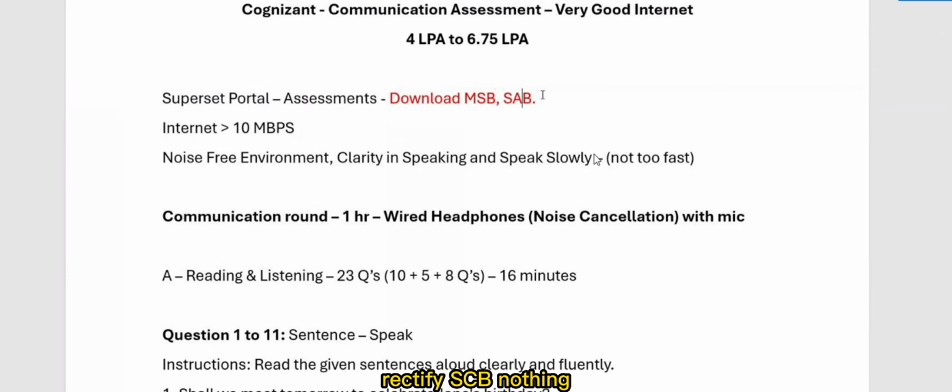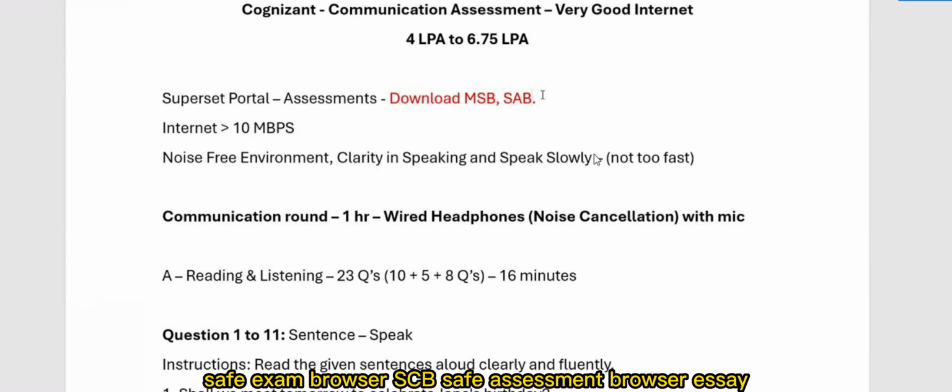If there is an issue with SAB, nothing, you change the system. Safe Exam Browser, SEB, or Safe Assessment Browser, SAB, they call it by different names, whatever it may be, no problem. You make sure you download it. If there is any issue, please change the system, otherwise it will again give a problem.